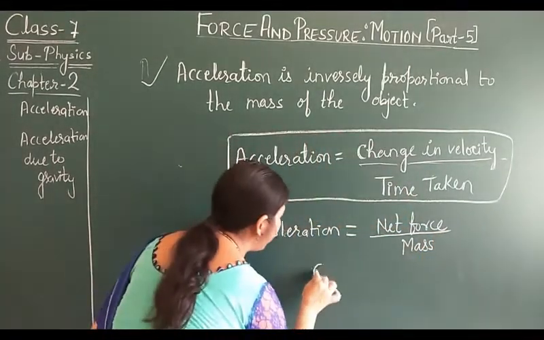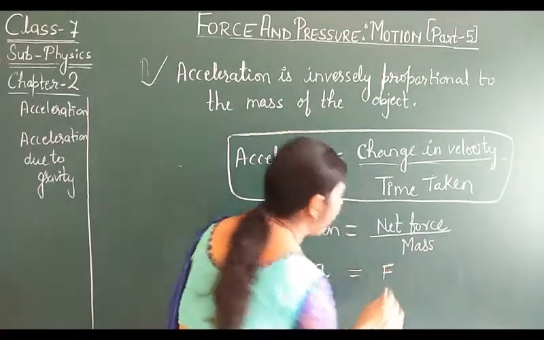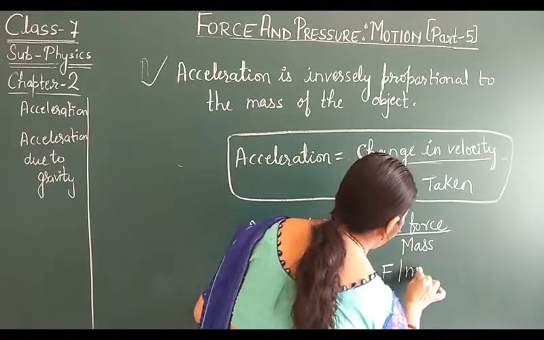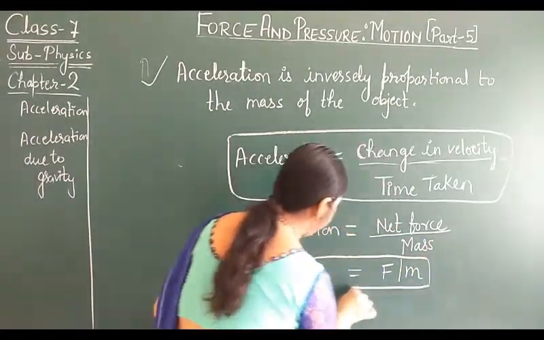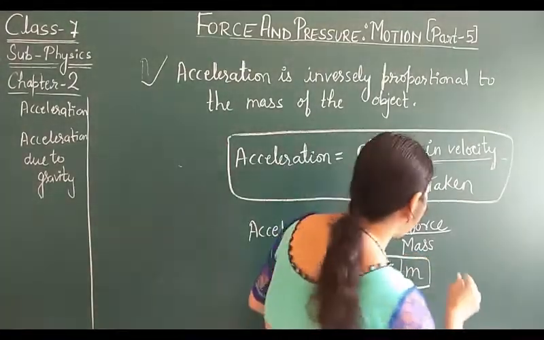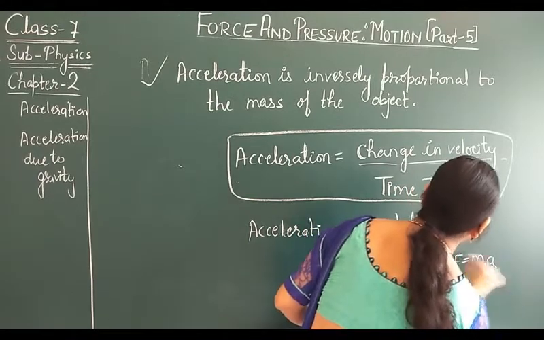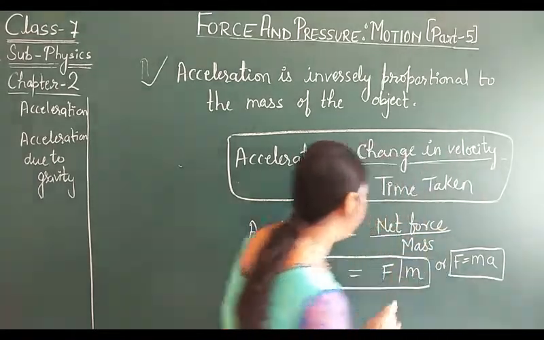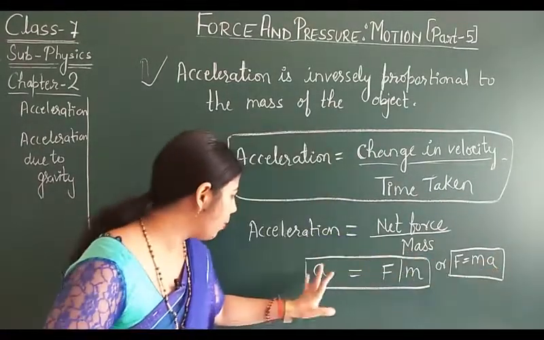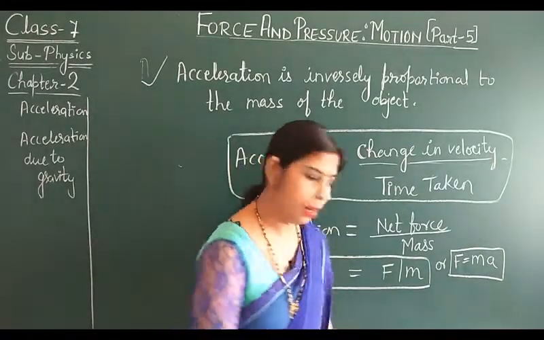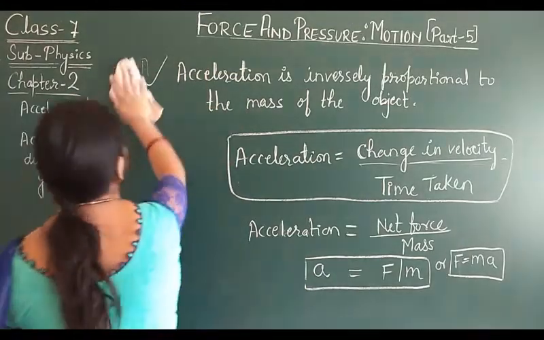So for acceleration we will use this symbol: a is equal to net force, which is F, divided by mass, which is m. That means a is equal to F by m, and you can also write this as F is equal to m into a. That means if you want to calculate force, you need mass and acceleration. If you want to calculate acceleration, you need force and mass. So this is regarding acceleration.